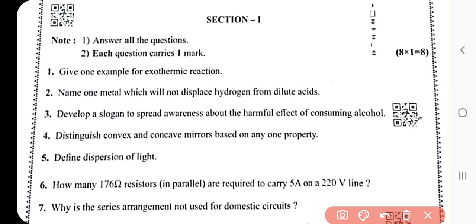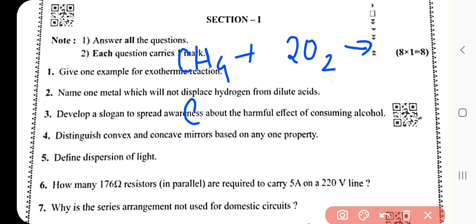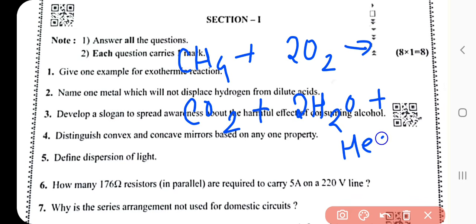The example is CH4 methane plus oxygen gives out CO2 carbon dioxide plus 2 H2O water and heat. This is the answer of the first question, an exothermic reaction example.